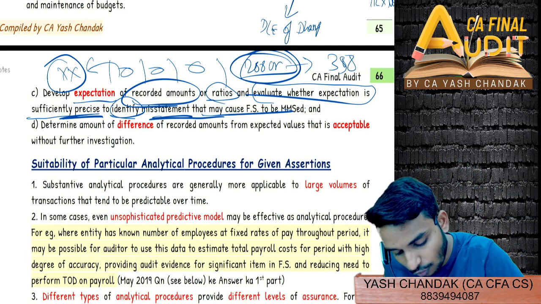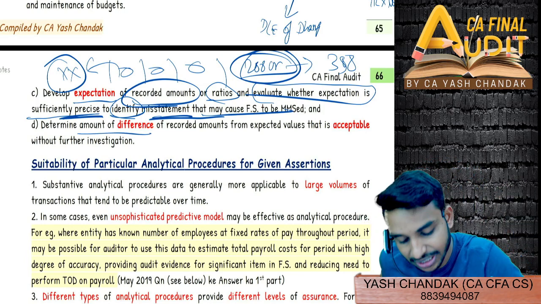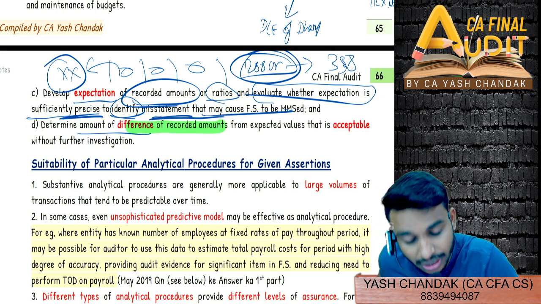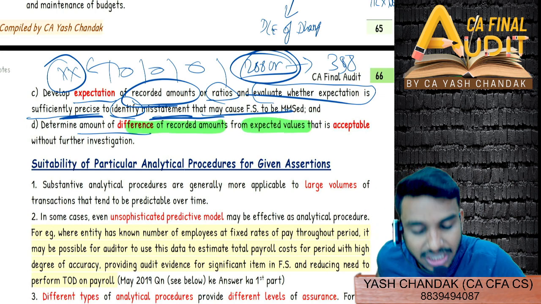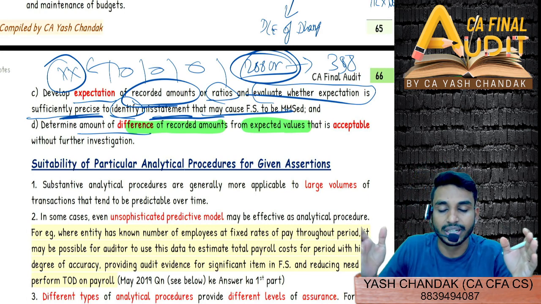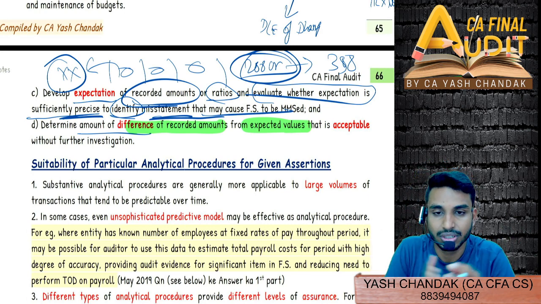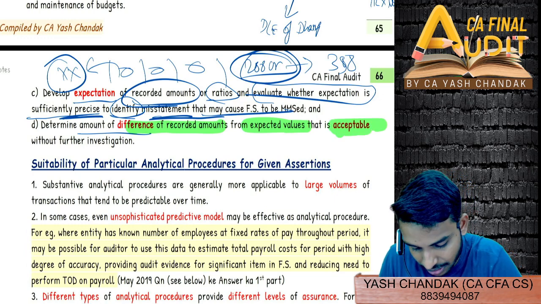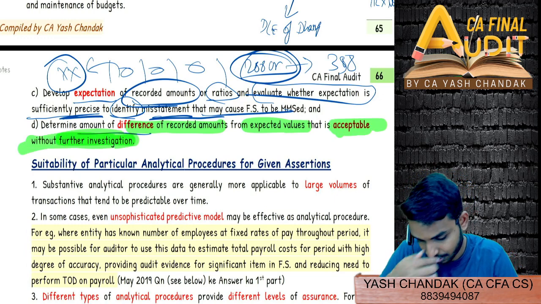So lastly, after expectation, we will find the difference of recorded amounts from the expected values. So recorded versus expected, what is the difference? Getting this? That is acceptable without further investigation.